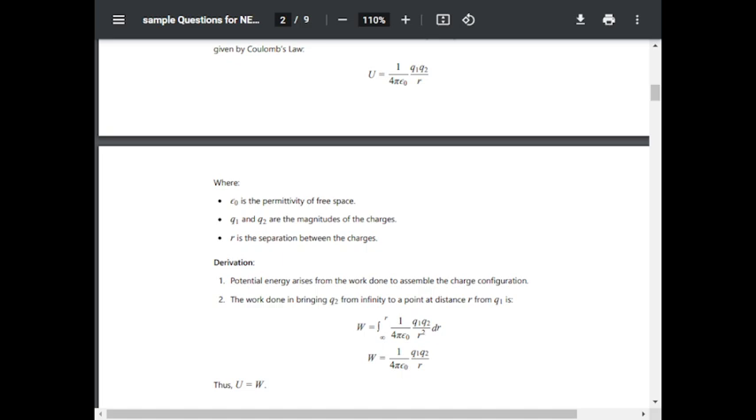Derivation. The potential energy arises from the work done to assemble the charge configuration. The work done in bringing q2 from infinity to a point at a distance r from q1 is W equal to integral from infinity to r of 1 upon 4 pi epsilon naught q1 q2 upon r square into dr. On solving it, W is equal to 1 upon 4 pi epsilon naught q1 q2 upon r. Hence, U is equal to W. The potential energy is equal to 1 upon 4 pi epsilon naught q1 q2 upon r.